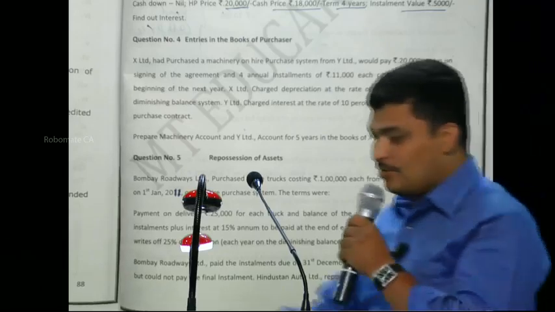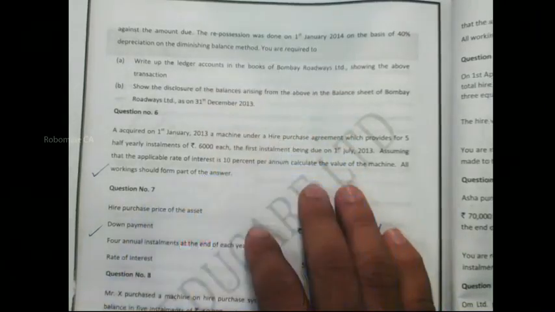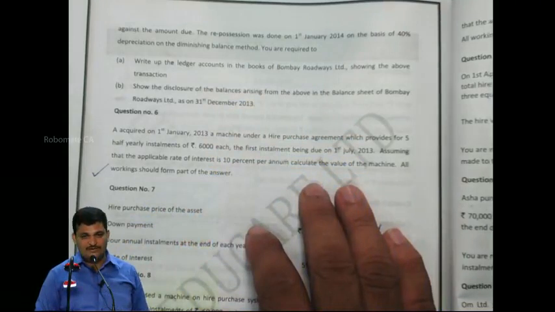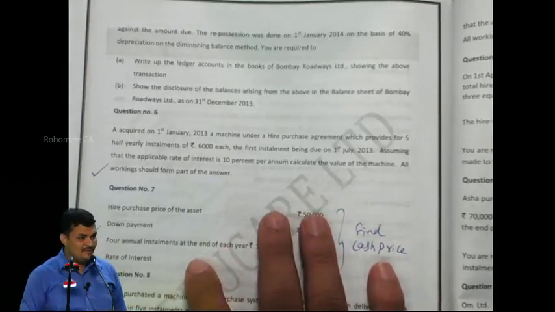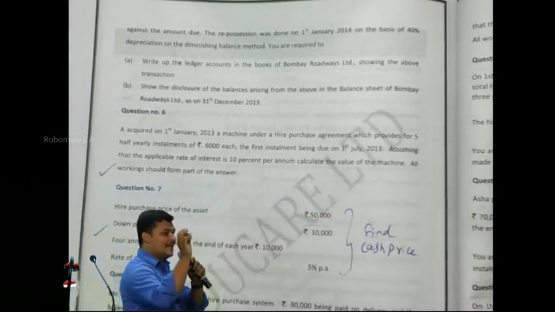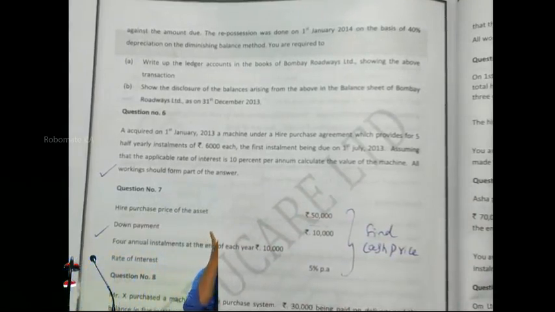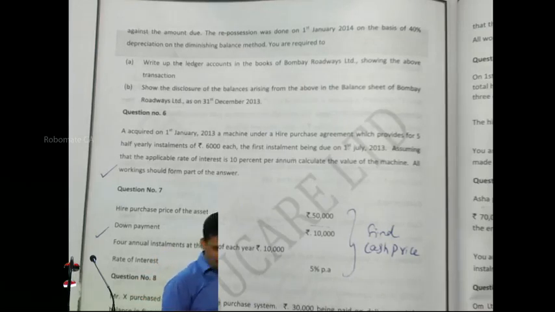First part of the question they are asking you what? Show ledger accounts in the books of. So 2 major accounts we will prepare. Which 2 major accounts? Trucks account and Hindustan Auto Limited account. Shall we? Let us prepare trucks account and Hindustan Auto Limited account. What is the first entry we will be making? Trucks account debit, cash price 3 lakhs, to bank 75,000, to Hindustan Auto Limited 2,25,000. From this we can proceed. Understood?